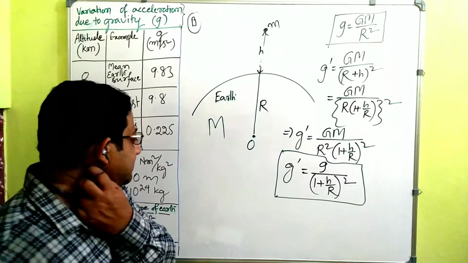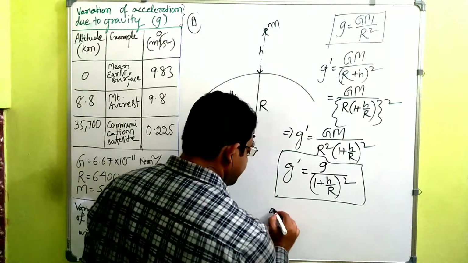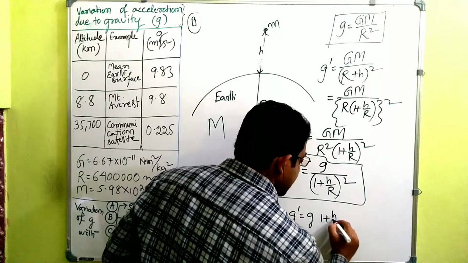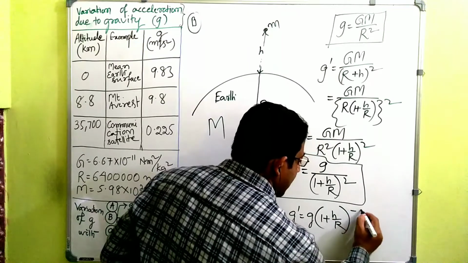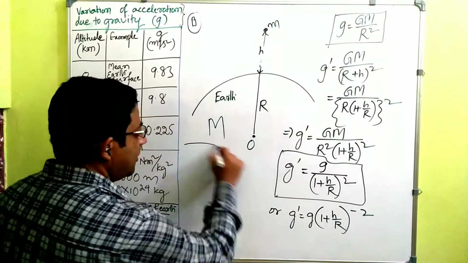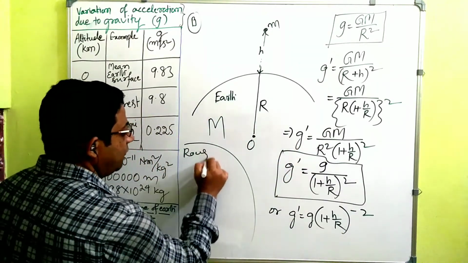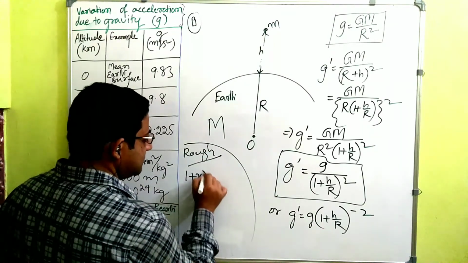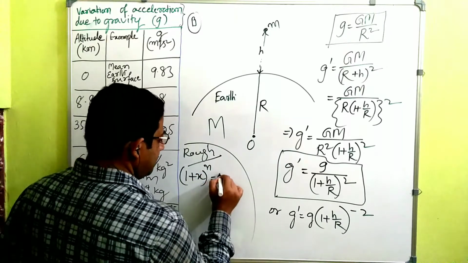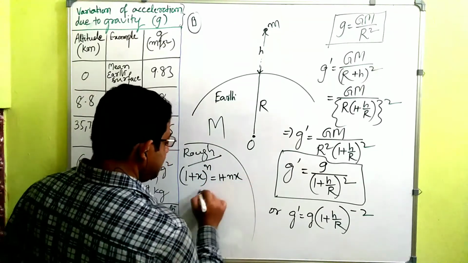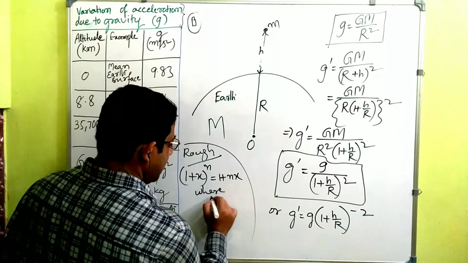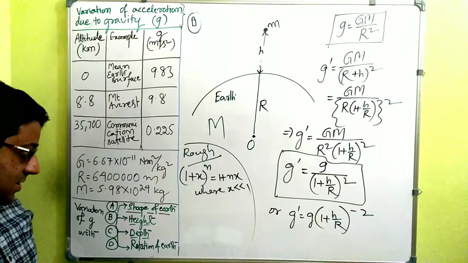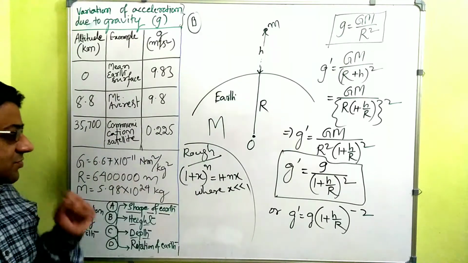Okay. Now see, this also can be written as g dash is equal to g multiplied by 1 plus h by R to the power minus 2. Now we have the binomial theorem which says that 1 plus x to the power n is equal to 1 plus nx, where x is very small compared to 1. Okay, x is extremely small.